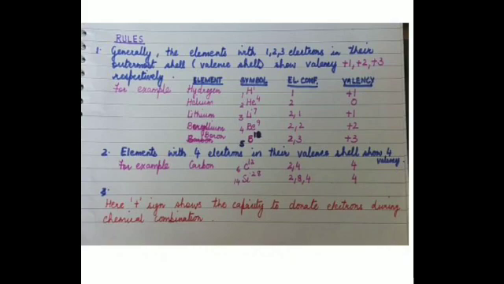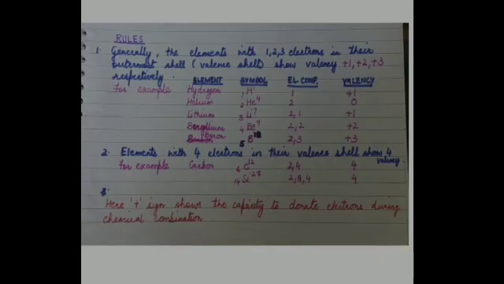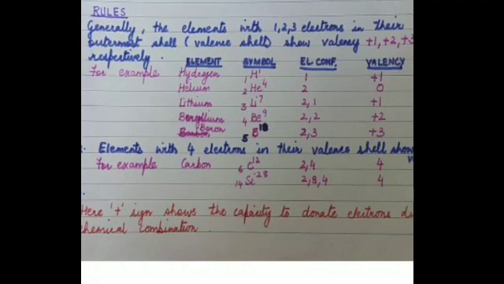So that will determine the number of valence electrons, and the valence electrons will determine the valency. Now, for instance, the first rule is that elements with 1, 2, or 3 electrons in the outermost shell, that is the valence shell, show valency of +1, +2 and +3. So the simplest example is hydrogen.